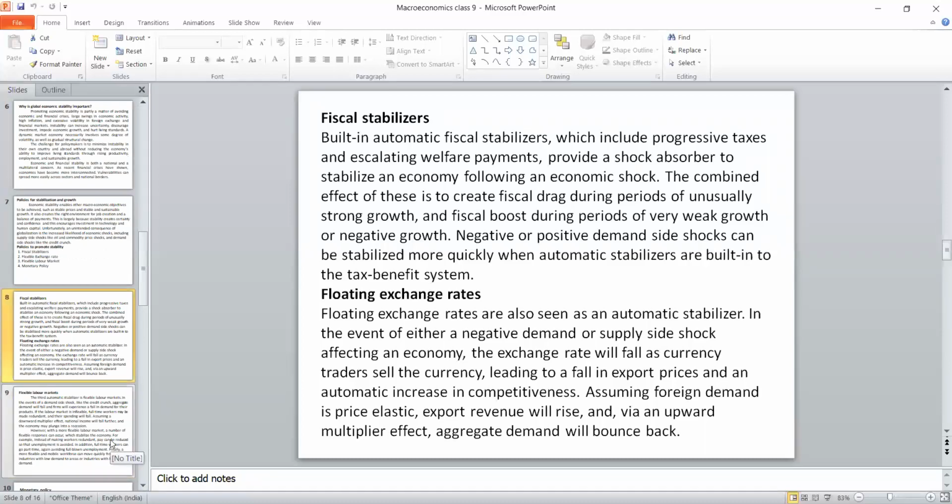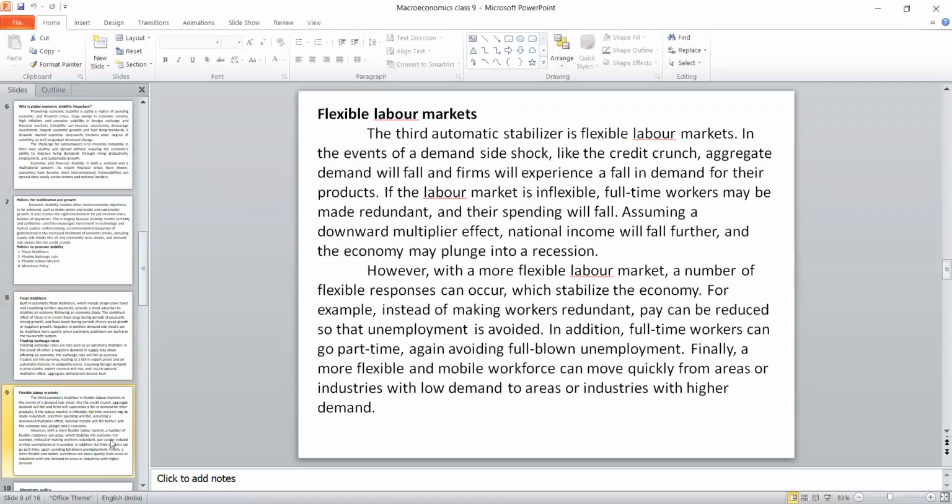The third measure that we have is the flexible labor market. This is more important. Suppose we are undergoing a pandemic situation, the employers are not able to give full salary to employees, and they are giving 50% salary. Suppose any unforeseen economic, unfavorable situation is happening, then definitely the aggregate demand will be affected. The labor will be unemployed. These will affect in a vicious circle, and the economy will try to deteriorate.